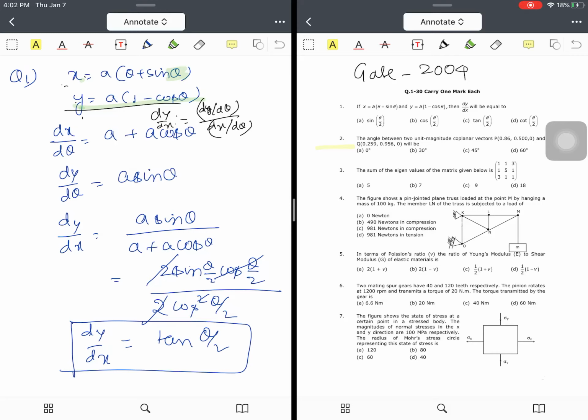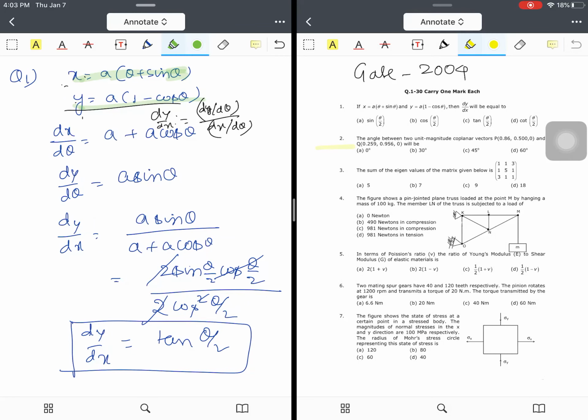So let's start with the GATE 2004 questions. Question number 1, they have given a parametric equation in the form of x and theta. As you know, I will be using two markers: the yellow marker on the right hand side, and the green marker on the left hand side. Okay, so let's start now.